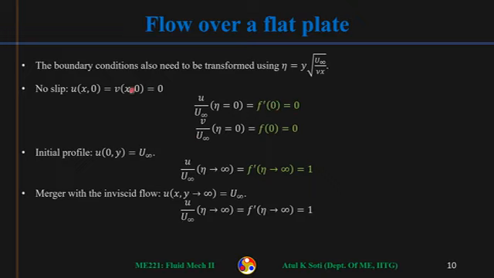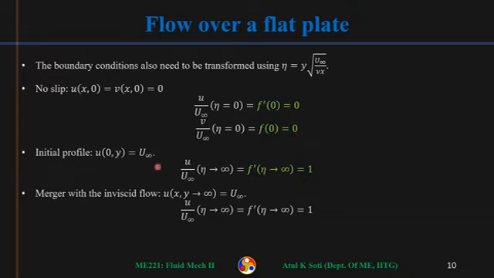And then similarly v should be 0. In v we had eta into f prime minus f. So when you put eta equal to 0, only f will survive, because the first term was eta into f prime. So that will give us that f at eta equal to 0 also should be 0. So from the no slip boundary conditions we get two conditions for f. One is f of 0 equal to 0, and second is f prime of 0 also should be 0 at eta equal to 0.